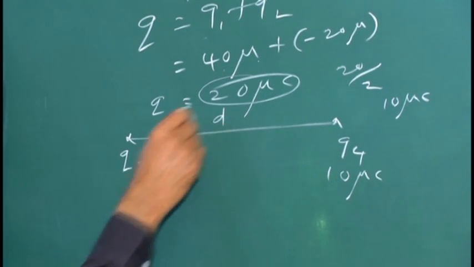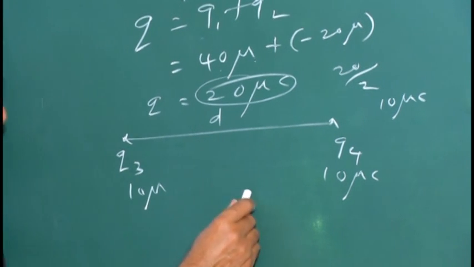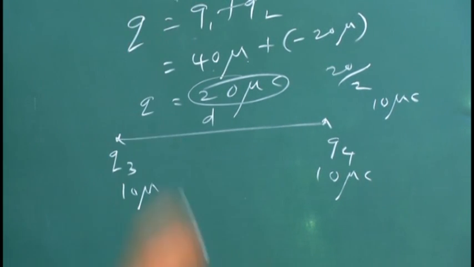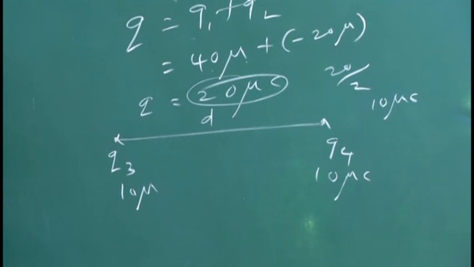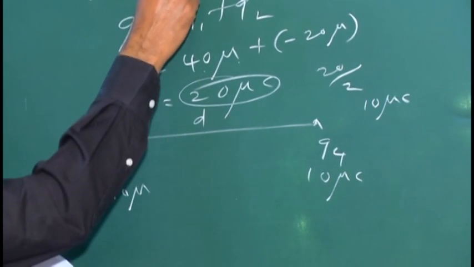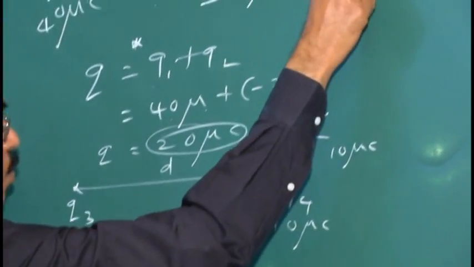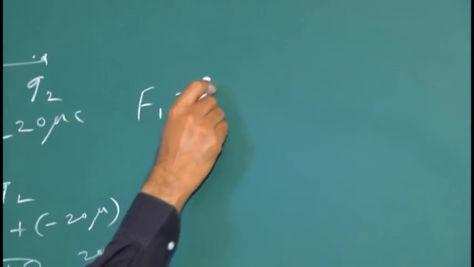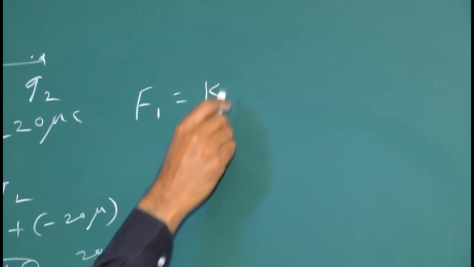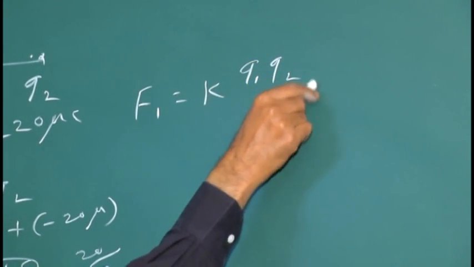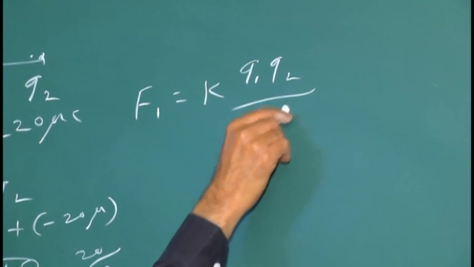So the distance is the same. And here what is the force and here what is the force? They are asking for the ratio of the initial force to the final force. In the case of initial force, F1 is equal to a constant K, that is 1 by 4 pi epsilon naught, Q1 Q2 by d square, distance square.